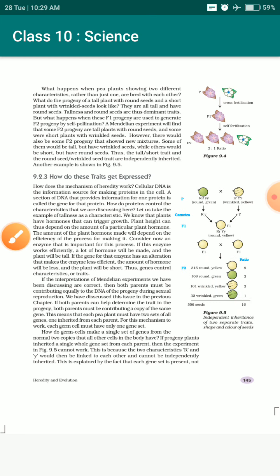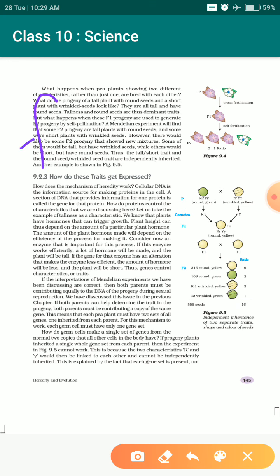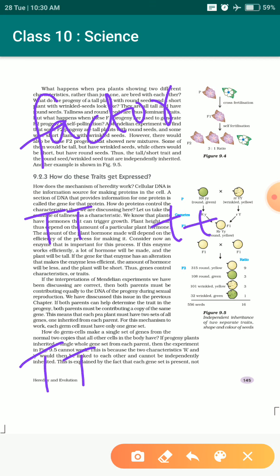Now, for what reason did this happen? Mendel depicted a particular word for this. He understood that something is being passed from one generation to another, because in a monohybrid cross, when he took capital T, small t, for the F2 generation he had capital T, small t, capital T, small t.